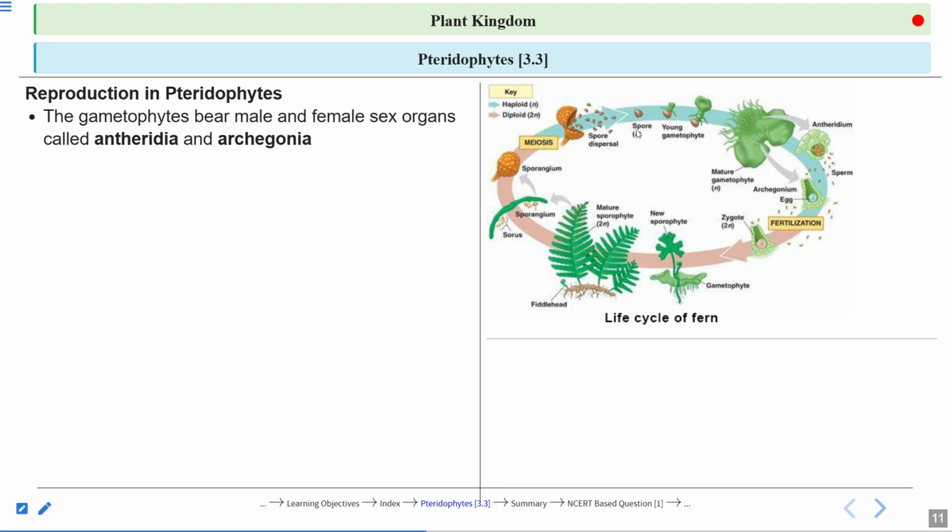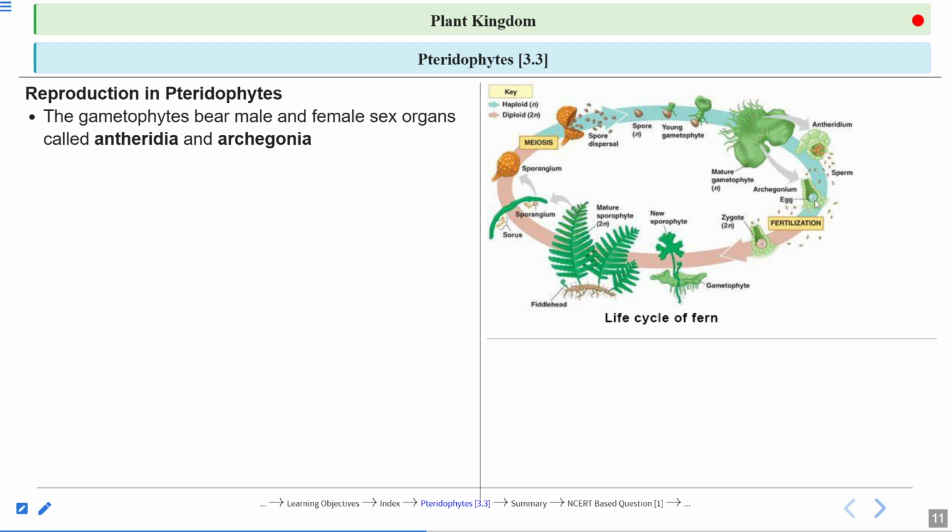Actually, these spores are called gametophyte, the blue structure, this whole blue arrow. Here you can see these are the gametophyte stage. From the spore only, the gametophyte stage arises. Now the spore germinates, forms a multicellular structure, and the full-grown gametophytic structure is called the prothallus. On the lower surface of the prothallus, two types of reproductive organs are there, male and female. The male one is called antheridium and the female one is called archegonium.